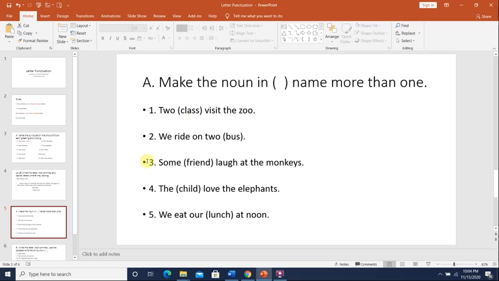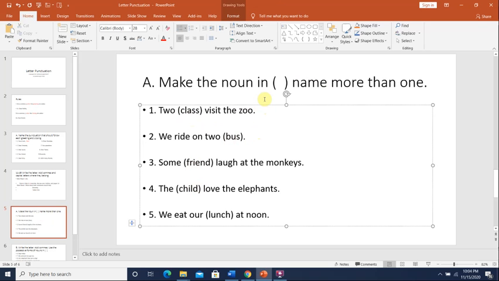Here it says make the nouns in the bracket more than one. Here we will make each noun into a plural, such as: two class visit the zoo. Class will become classes. We will add es because the word ends with s. We ride on two bus. Bus also ends with s, so we add es to make it plural.